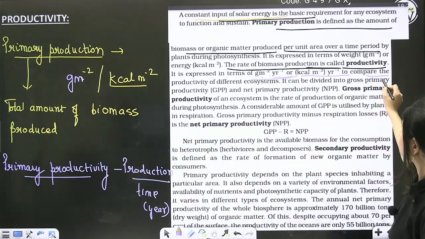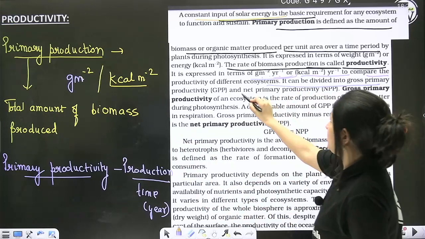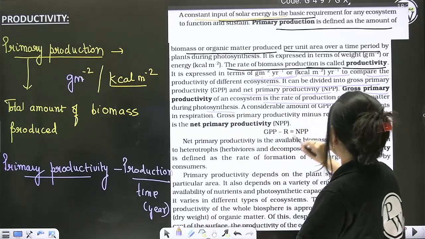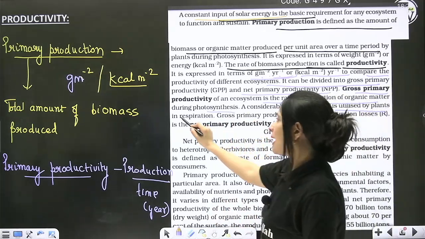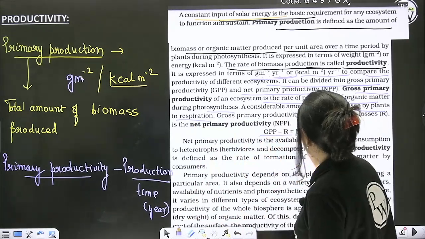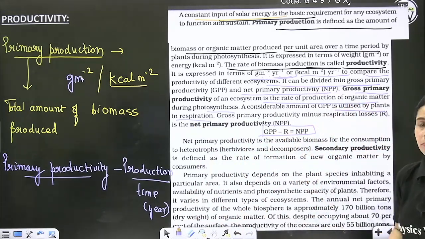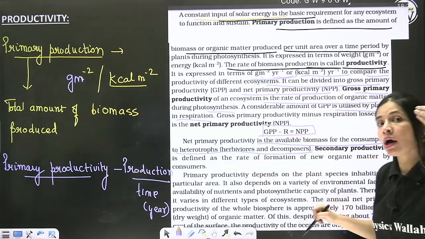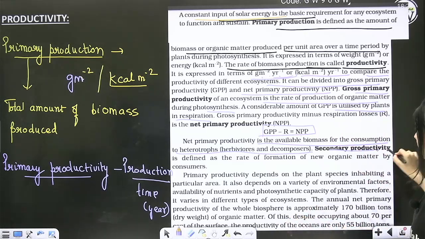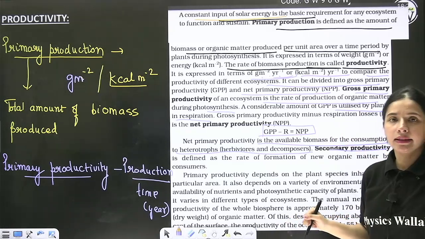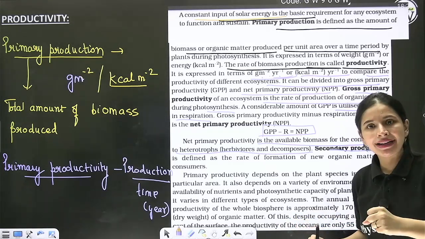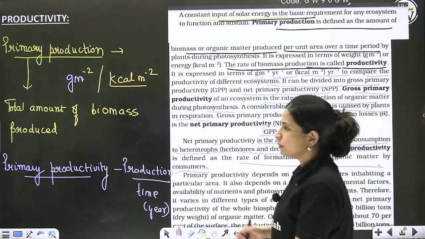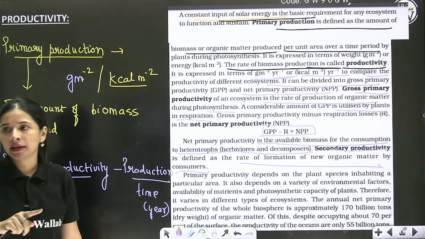And here it shows the flow of energy. So read it, everyone. Now, it can be divided into GPP and NPP. GPP is actually the total biomass produced during photosynthesis, whereas some amount is utilized by plants in the form of their respiration. So GPP minus R is NPP. NPP is the available biomass for the consumers, which is actually your herbivores, correct? Then once they feed on it, they are also going to use some amount. Now whatever is left is known as secondary productivity. Yes or no? Clear to everyone what is NPP and GPP?